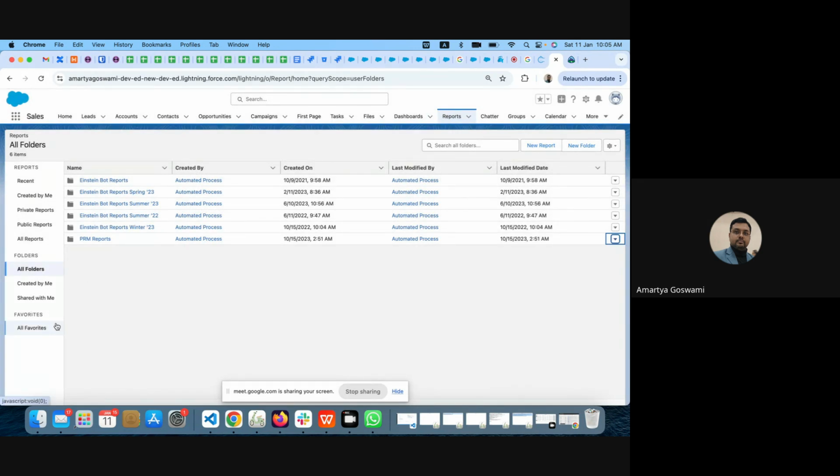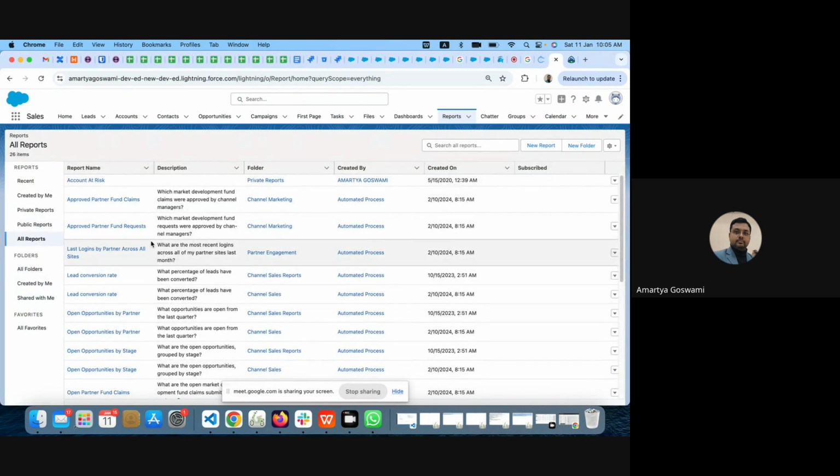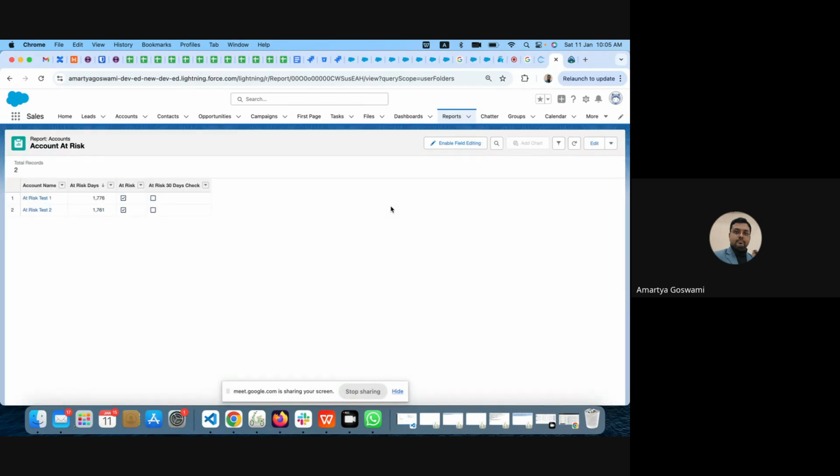Now the second part is about all reports. Say there is one report called account at risk. Okay, I have these fields created. Now I want to know which accounts are at risk. I should be looking into that every day. How can I do that?